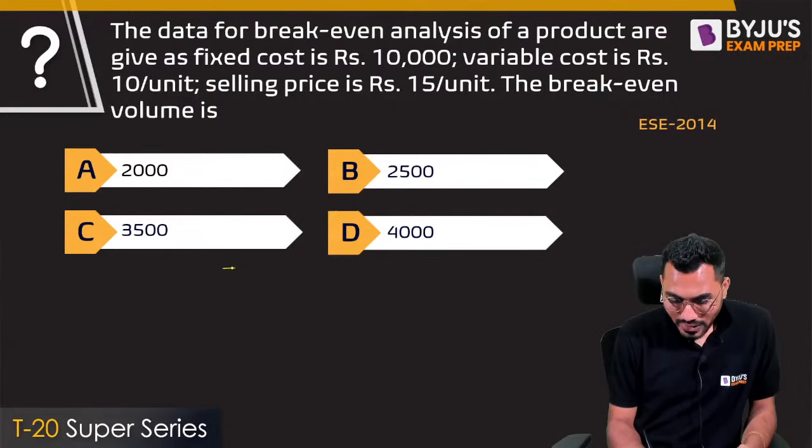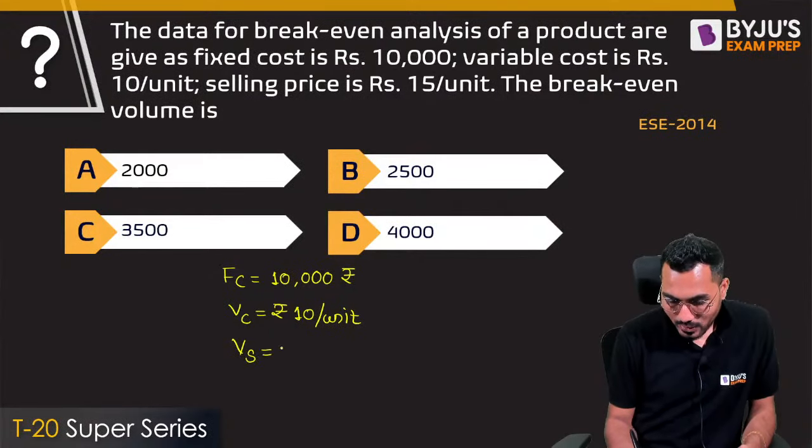It was given that the fixed cost is exactly equal to rupees 10,000, right? Fine. Then variable cost VC is exactly equal to rupees 10 per unit, right? Fine. Then the sales price is exactly equal to rupees 15 per unit. So how much is the break-even quantity?